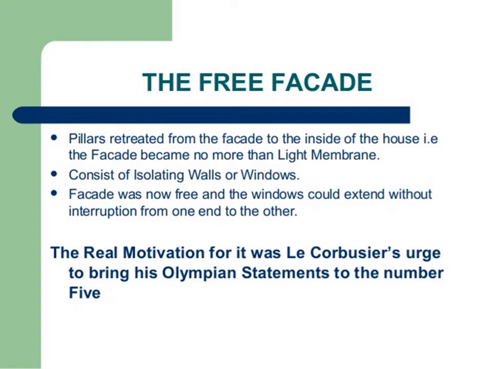Then the next concept was the free facade. Pillars retreated from the facade to the inside of the house, so the facade became no more than a light membrane consisting of isolating walls or windows. The facade was now free and the windows could extend without interruption from one end to the other. The real motivation for it was Le Corbusier's urge to bring the Olympian statement to the number 5.